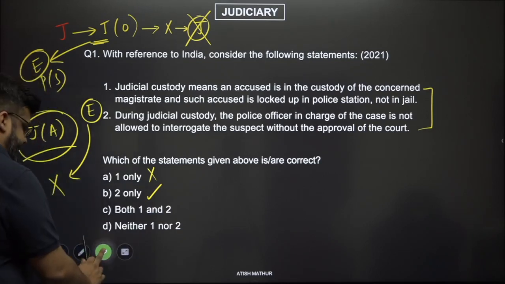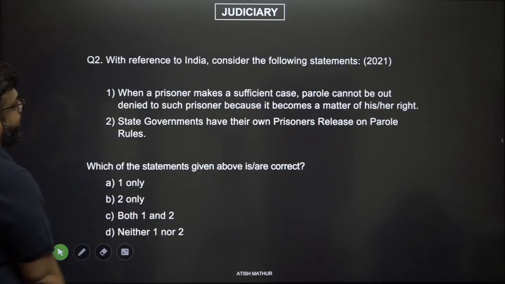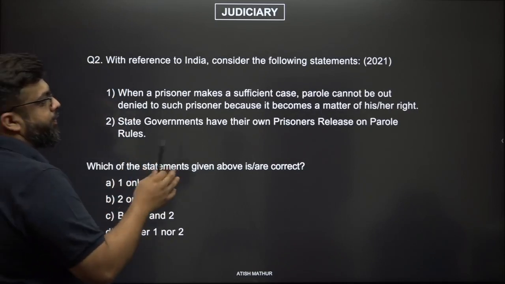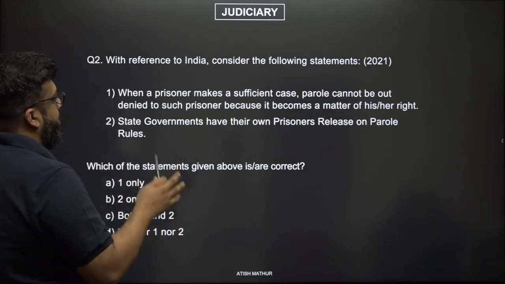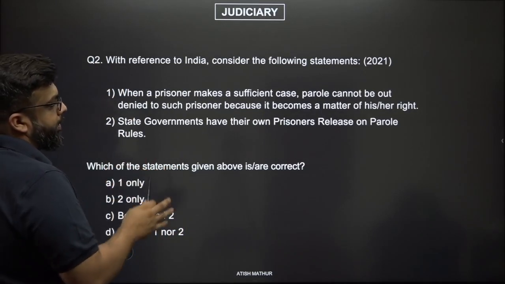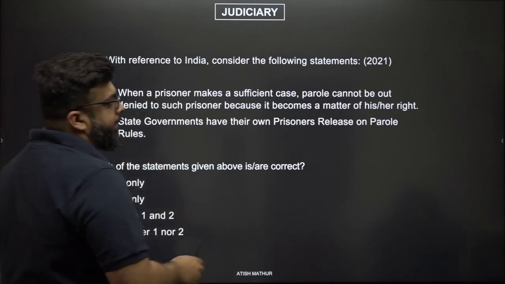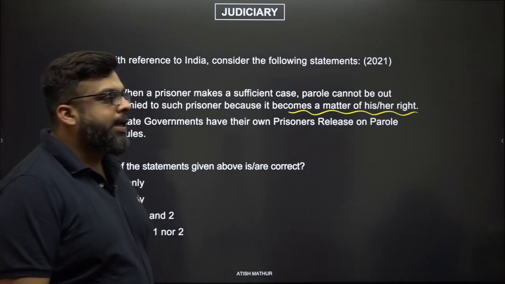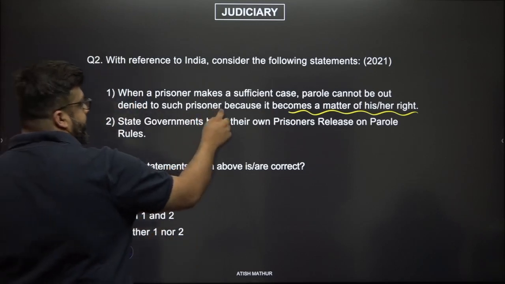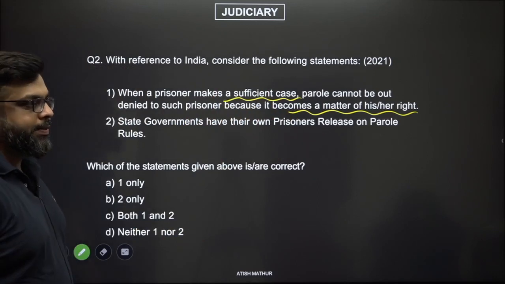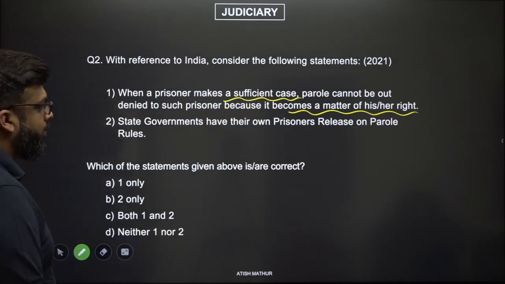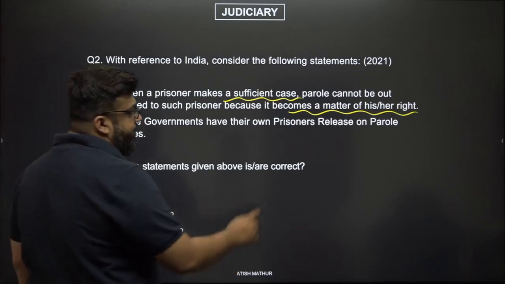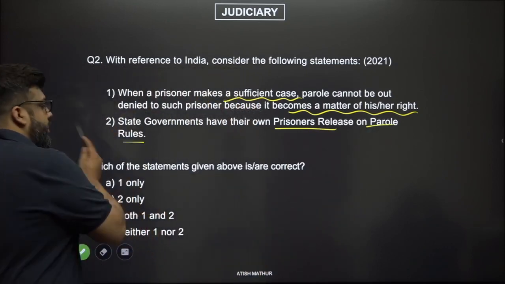Now, the next question. With reference to India, consider the following statements. When a prisoner makes a sufficient case, parole cannot be denied to such a prisoner because it becomes a matter of his or her right. Because it becomes a matter of his or her right when the prisoner is making a sufficient case. State governments have their own prisoners release on parole rules, right? State governments have their own prisoners release on parole rules.